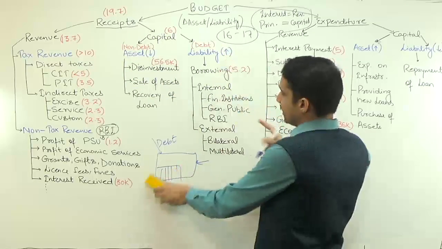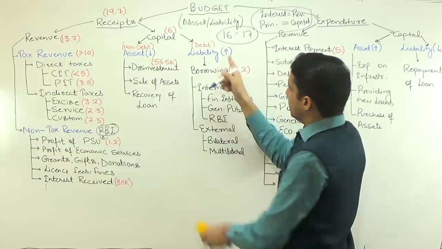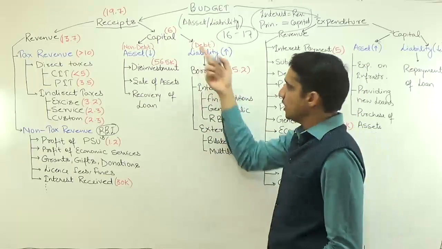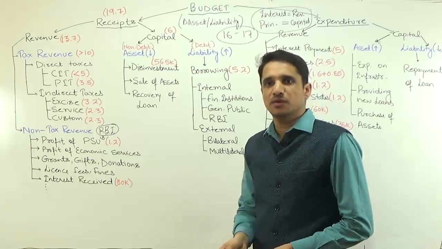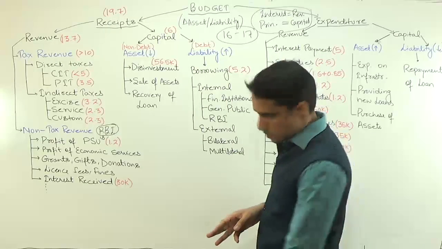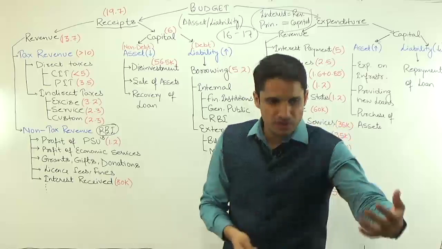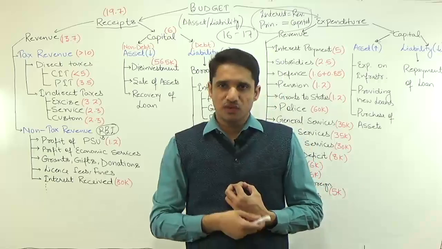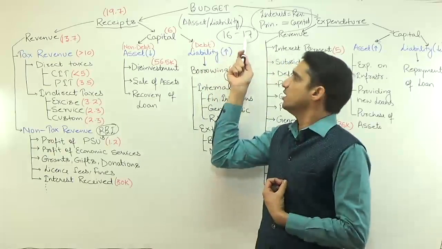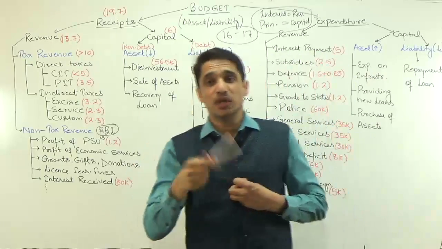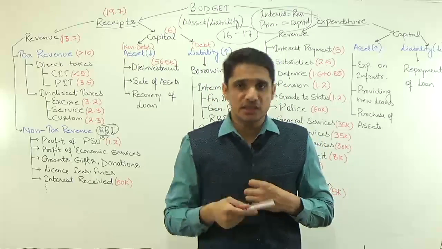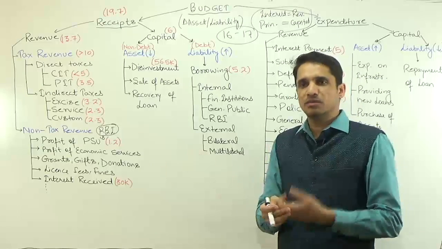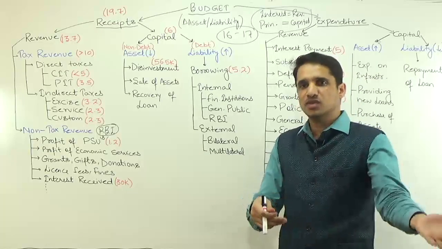But under this second component, how can you increase your liability? By taking a debt, which means by taking a loan. So you can borrow. If the Government of India borrowed 100 crore rupees from somebody, of course I am getting some money in 2016-17, but in future I have to repay it. It means I have increased my liability. So from which parts can I borrow? I can borrow from within India, I can borrow from outside India.